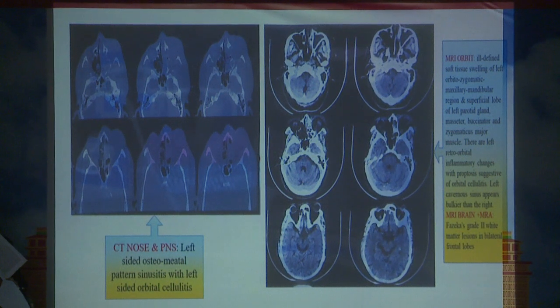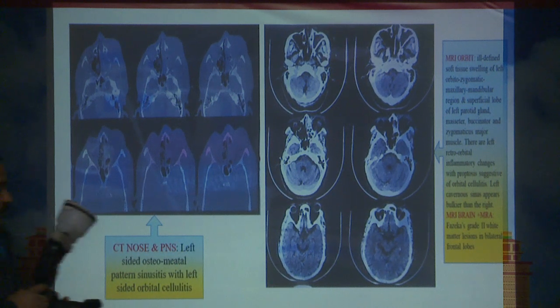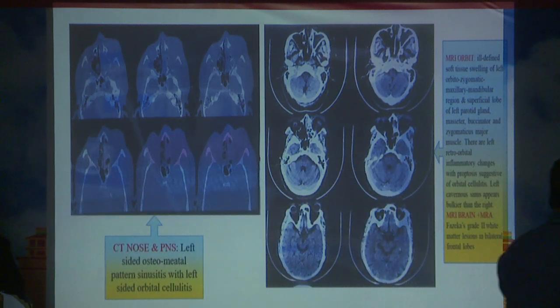The left side shows CT nose and PNS. The left eye shows edematous proptosis with edematous medial rectus muscle, and the right side shows the MRI pictures.